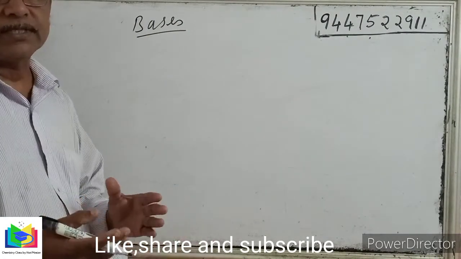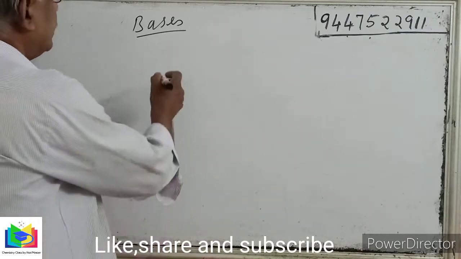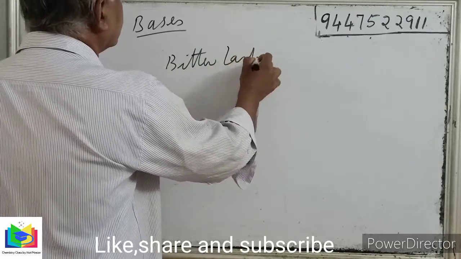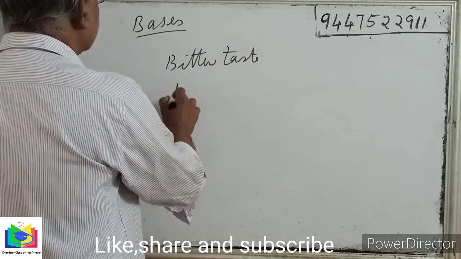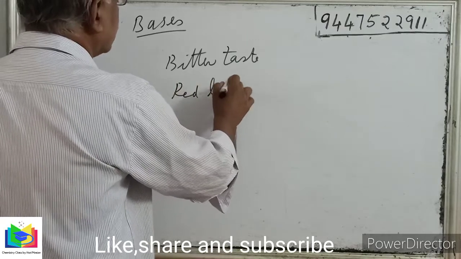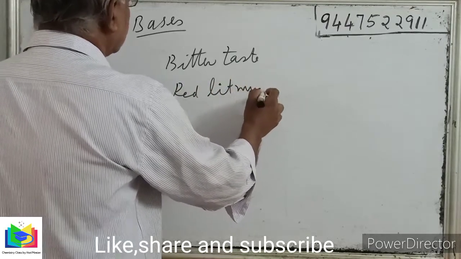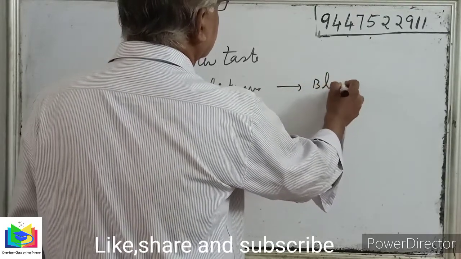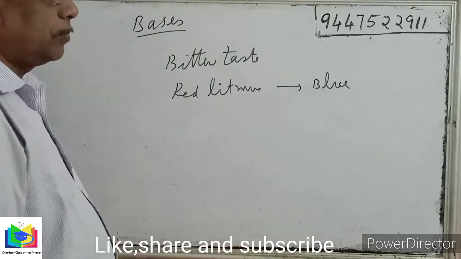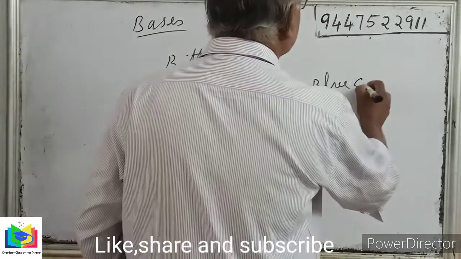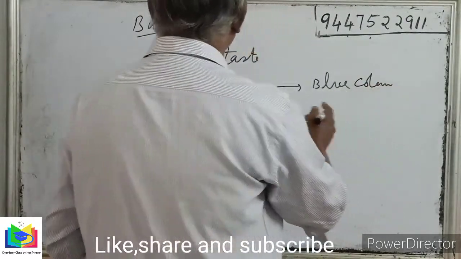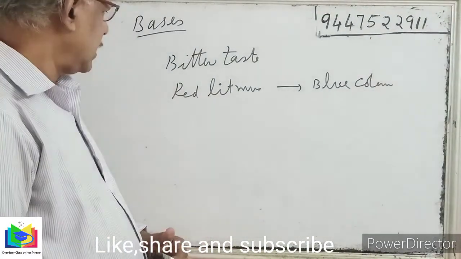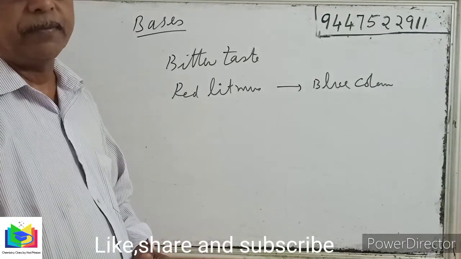Bases are substances which have a bitter taste, and they turn red litmus to blue. Red litmus will turn to blue color. So bases have a bitter taste and red litmus will turn blue when dipped in it.